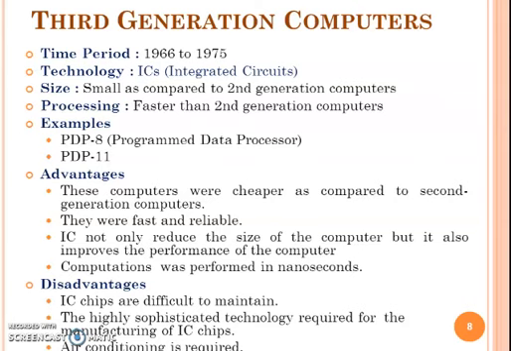It improved the performance of computers. Here the computations were performed in nanoseconds. But the drawbacks are these computers are mainly based on integrated circuit. These are very difficult to maintain. Next, it is the sophisticated technology required for manufacturing the IC chips. The last one, air conditioning is required for cooling these chips.